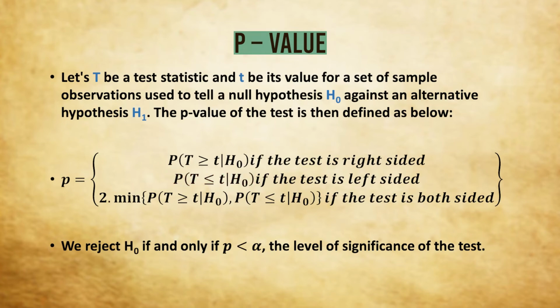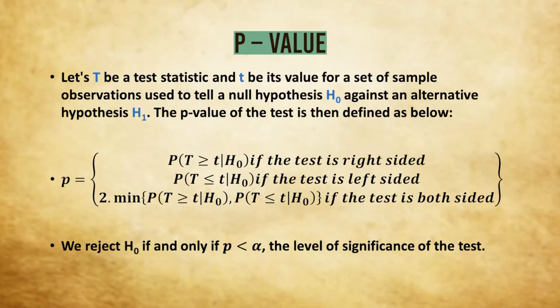For a both-sided test, it is a bit complicated. It is 2 times the minimum of two quantities. The first quantity is the probability that T is greater than or equal to small t given H naught, and the second quantity is the probability that T is less than or equal to small t given H naught. Since it's a both-sided test, we cannot think of values only on the higher side or only on the lower side. We have to think of values on both sides, and we take the minimum of these two. This will be denoted by small p. We reject H naught when small p is less than alpha, where alpha is the level of significance of the test.